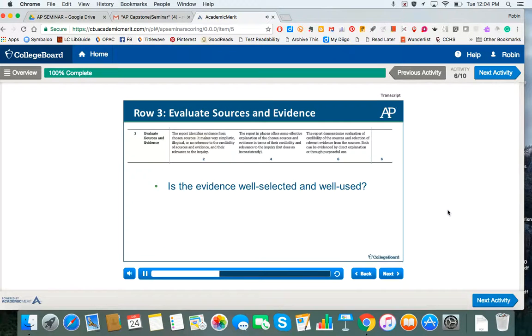Is evidence given in a specific part of the report from a relevant, credible source? For example, is an academic source used to say something substantial or something general and easy? Is a newspaper, with no explanation of relevance and credibility, used as a source for study results? Relevance and credibility need to be tethered to the particular evidence being presented. Remember that the evaluation of credibility of sources and selection of relevant evidence can be evidenced in two ways, through direct explanation or through purposeful use, in this case, the deployment of evidence from a high-quality source.